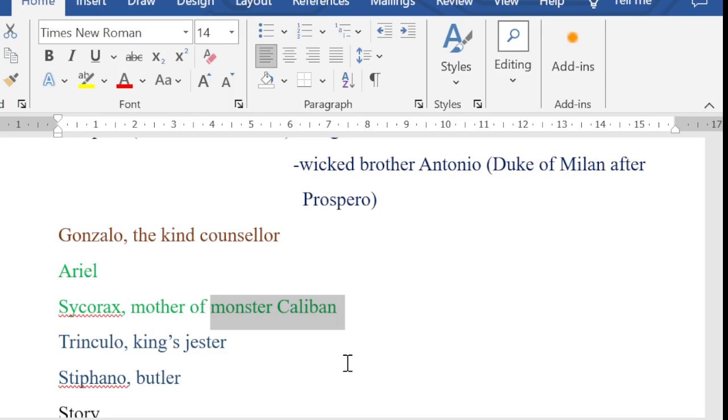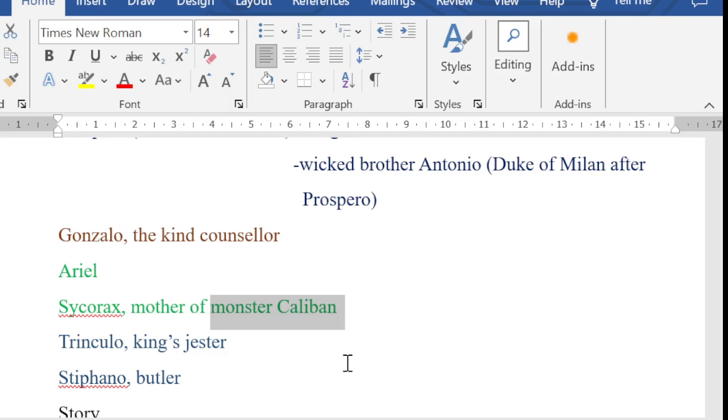Okay, Ariel singing behind Prince Ferdinand. Ferdinand was unable to resist the power of Ariel's music. Ariel sings about sea waves, about dancing on yellow sands and all. I'll just recite two lines of the song of Ariel because it is important. Previously, this was asked for exams and all also.